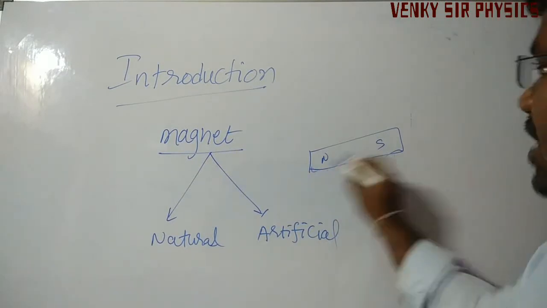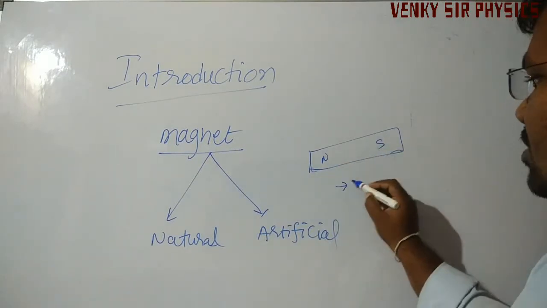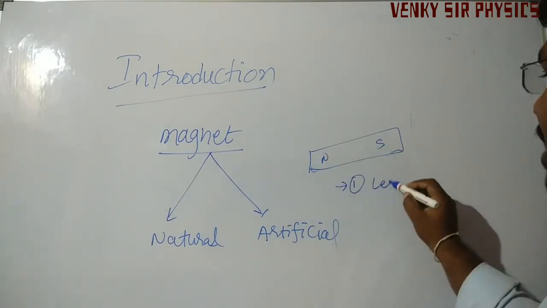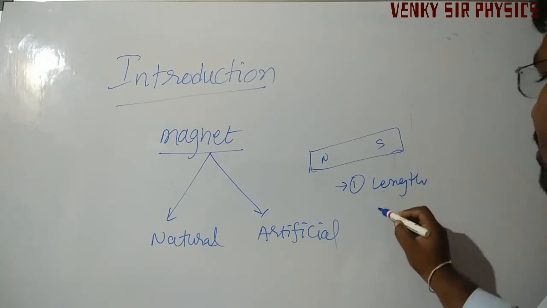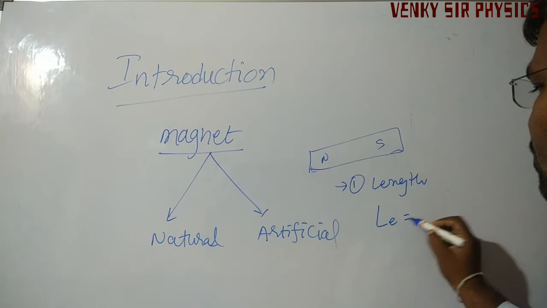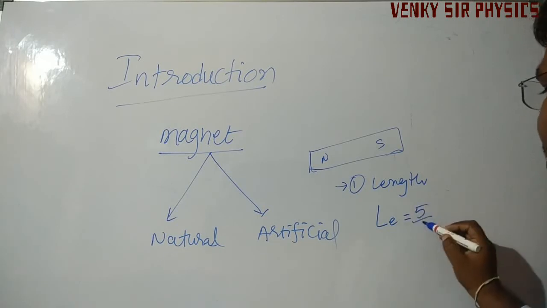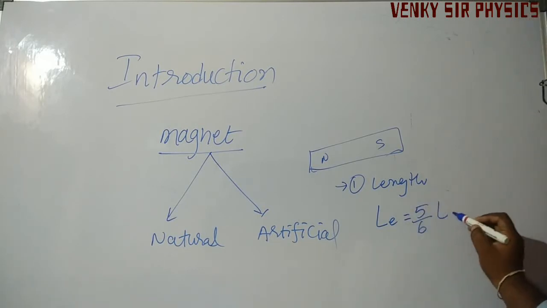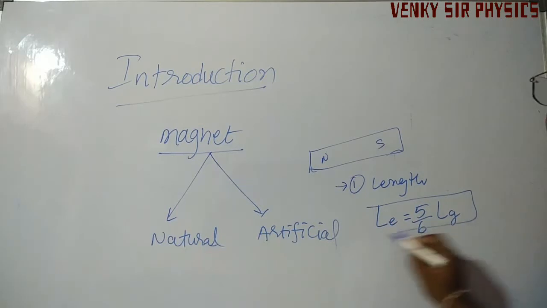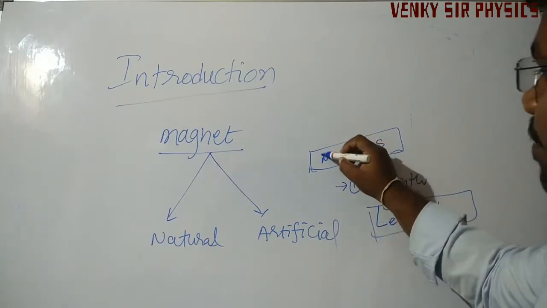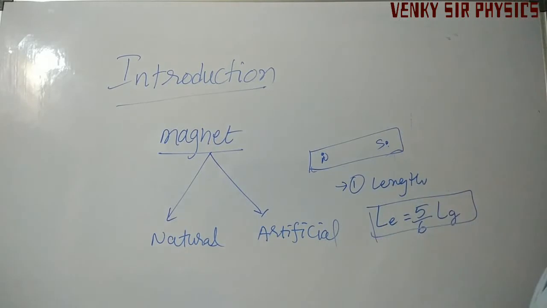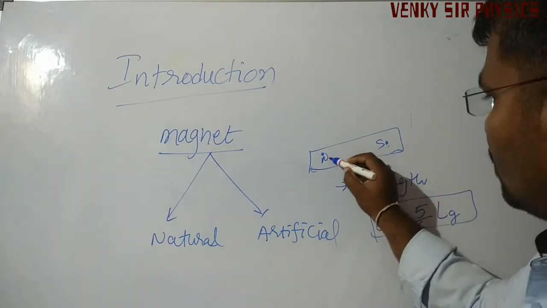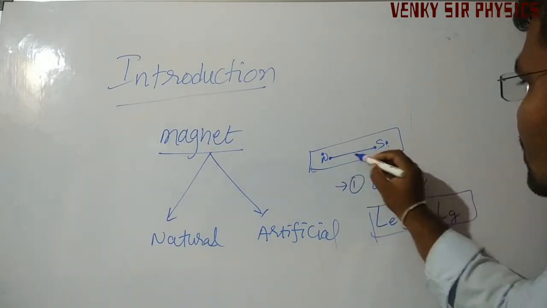First one, length of the magnet. Effective length is equal to 5 by 6 times the geometrical length. At the poles the magnetic strength is more. This is 2L, which is denoted as the geometrical length.